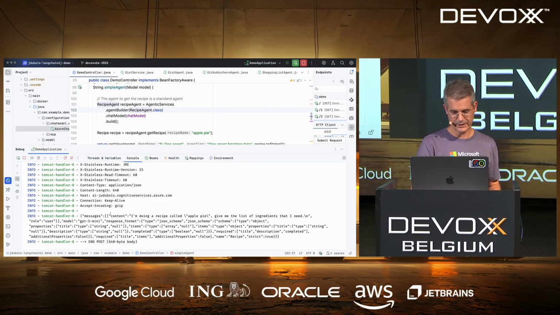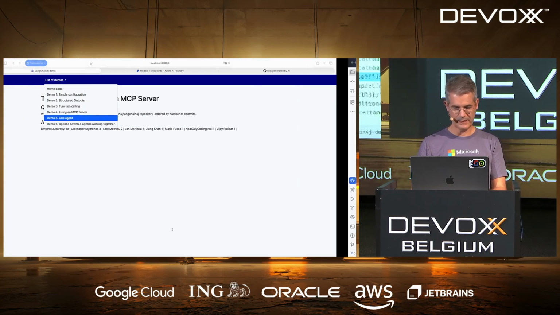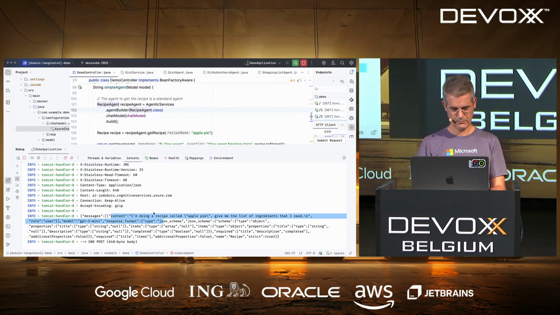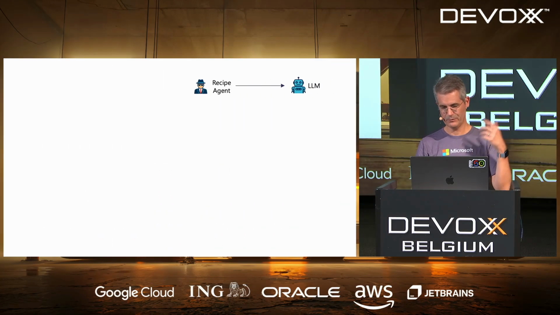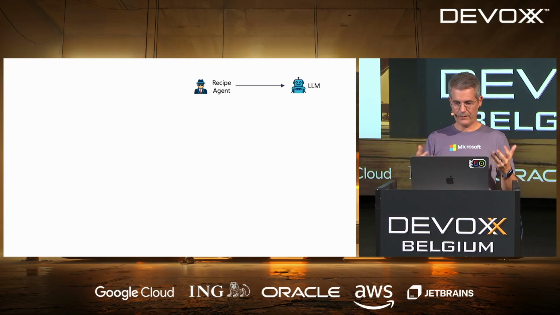If we have a look, it's basically the same as before. You can see the content here. I'm doing a recipe called apple pie. You see the templating worked. It's putting the apple pie as a parameter. And then you've got the JSON schema and the answer, basically the same as before. It's taking some time to execute. Let's go on, because it's going to be the same thing. So we just saw a very simple agent. Now, why are we doing it, and why is it interesting?